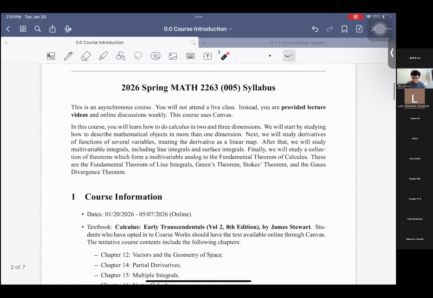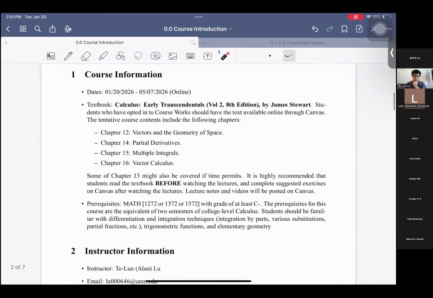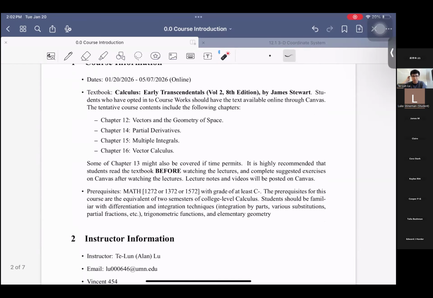So, yeah, we're in this course this semester. Your textbook will be this large book, Calculus: Early Transcendentals, the 8th edition. I thought you already had the textbook, but I asked technical support today, and they said the textbook will be on the coursework by today. So you should be seeing it maybe tonight or tomorrow, okay? If you haven't seen the textbook in the coursework, please let me know. I will contact tech support again. But it should be on the coursework and it should be free for you.